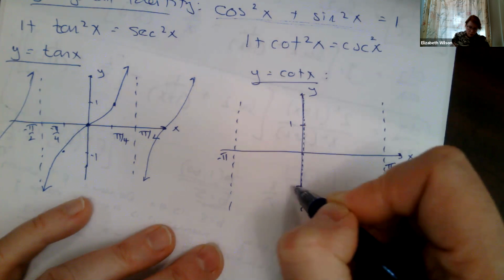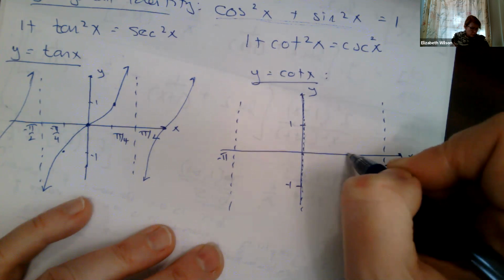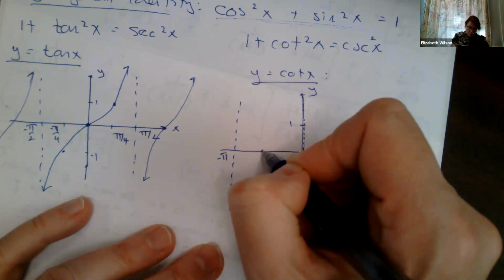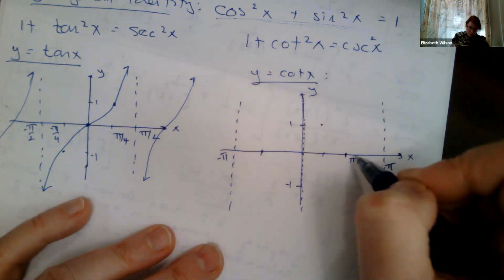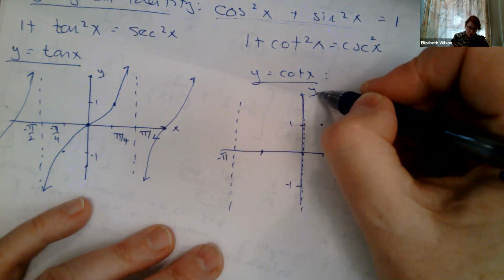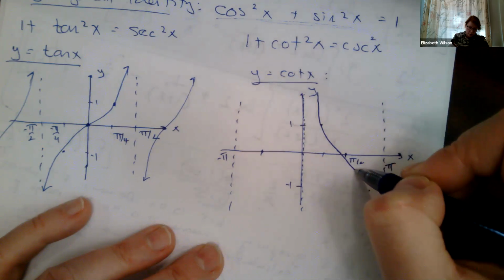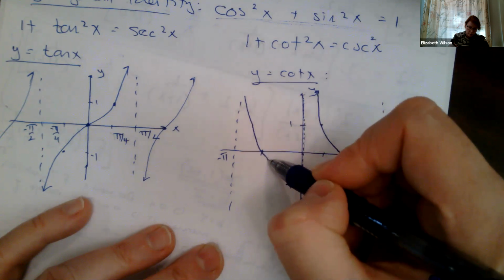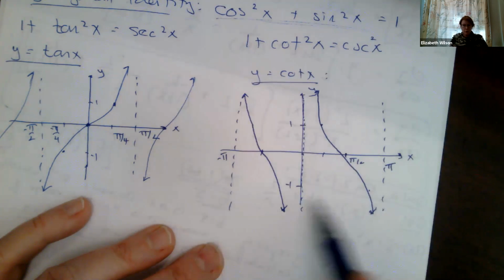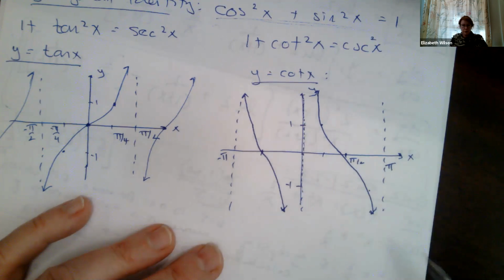We can have 1, minus 1. I've got pi over 4. So here's pi over 2, pi over 4. So it's going to look like this. My cotangent function goes down like that. And then it repeats. I'm not drawing this very well. Okay, so it repeats over and over again. It's a decreasing function.